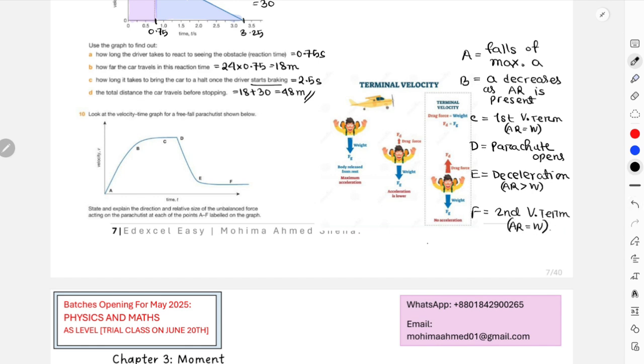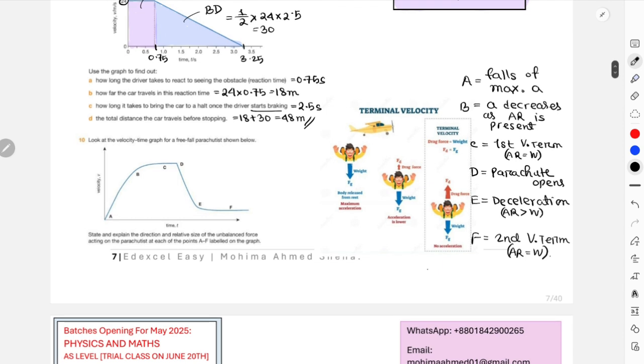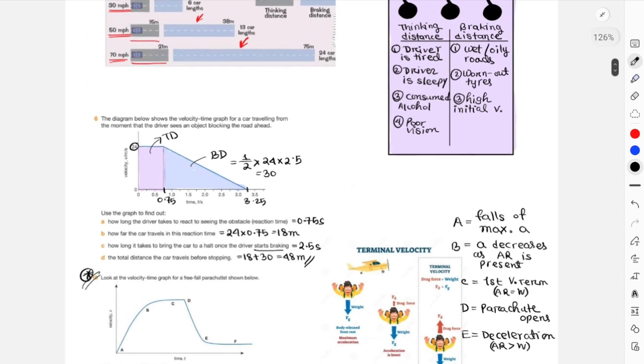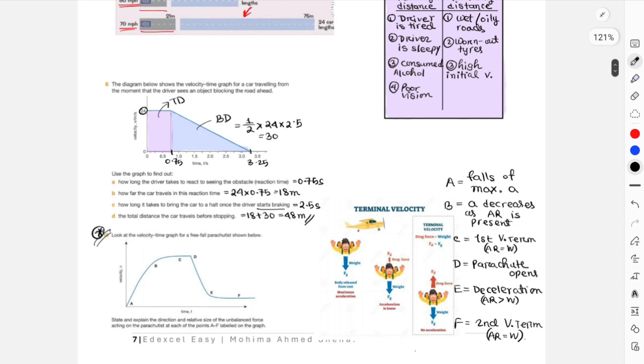So this is your entire scenario, 6 scenarios for your terminal velocity graph. This is an extremely important graph. I would suggest memorize this graph, different sections for this graph. Okay, other than this, there's nothing else. We'll move on to your next topic. I think that is the end for your kinematics and motion.